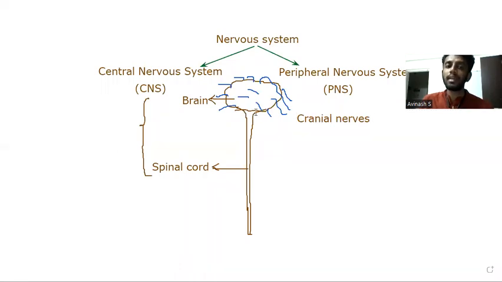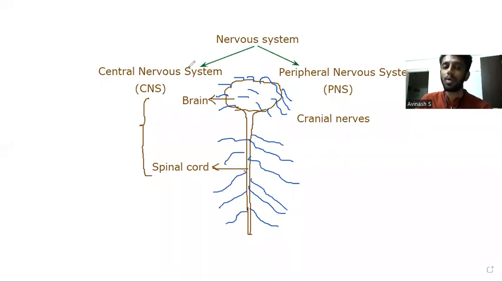And there are other nerves which originate from the spinal cord, like how root hairs originate from the main root. Those nerves are called spinal nerves. And these 2 put together constitute the peripheral nervous system.